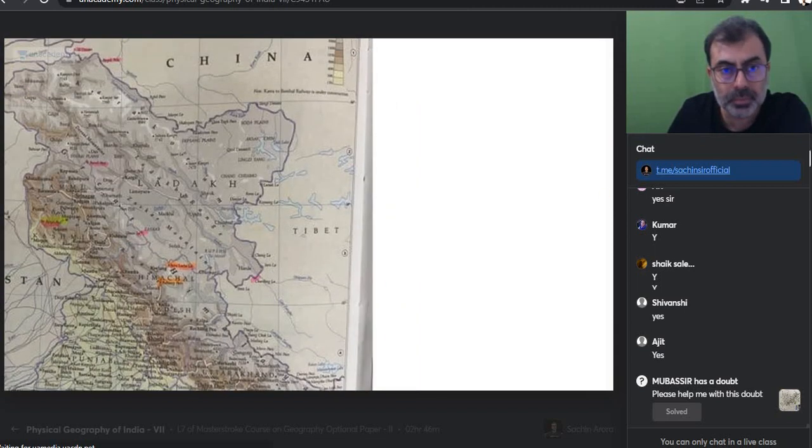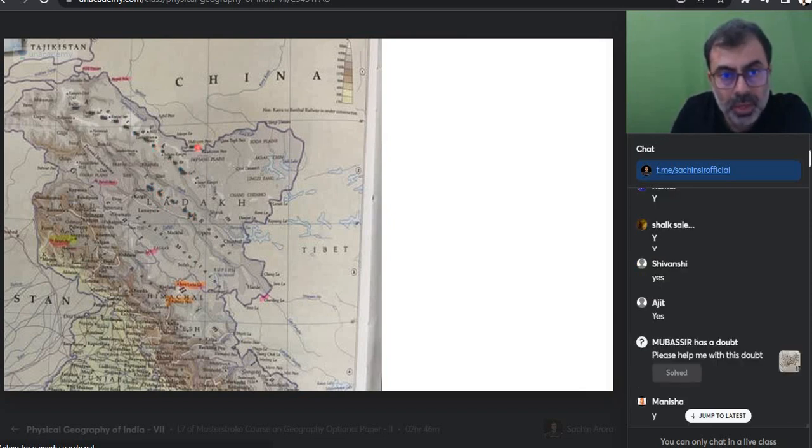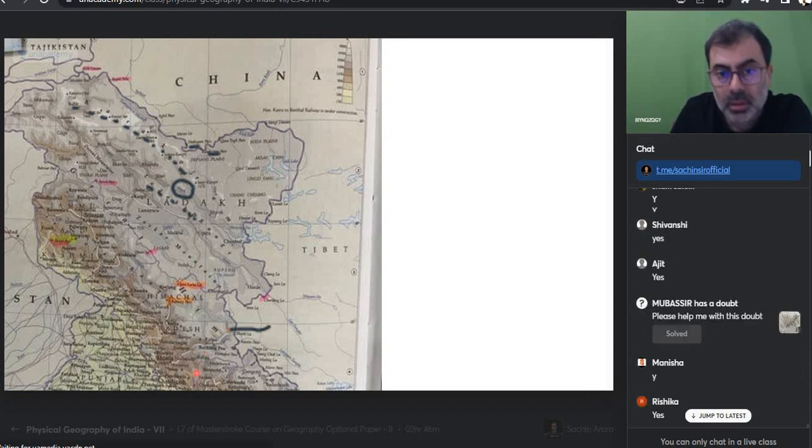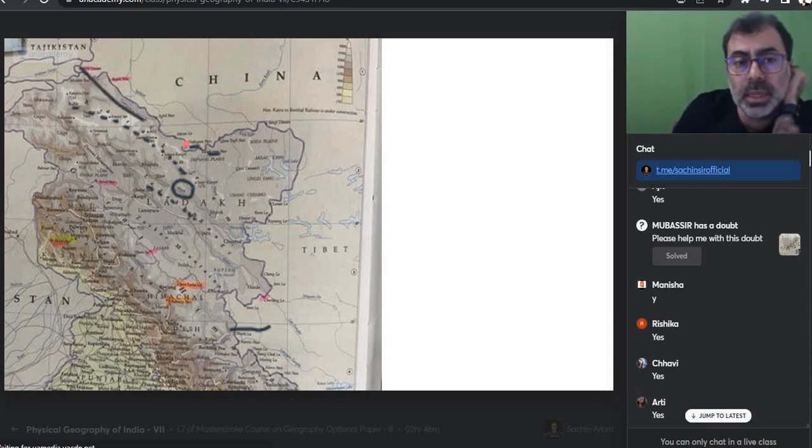Everyone, can we see the river Indus? Yes. Can we see Ladakh range? Can we see Karakoram range? Do we have the Karakoram pass here? Do we have all these areas? Yes. Do we have the Shyok river? Do we have Indus river? And Shyok is a tributary of that. Or can you see the river Satluj coming in? Everyone clear on this?